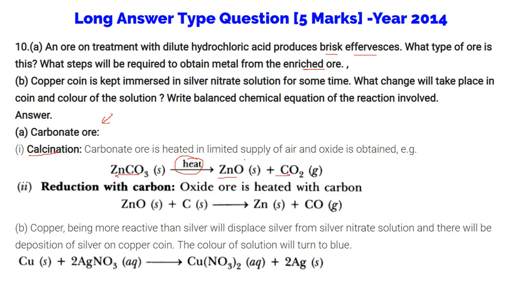Then we reduce this with carbon. So ZnO is reduced with carbon. The oxide ore is heated with carbon to form zinc, and carbon monoxide of course is there.